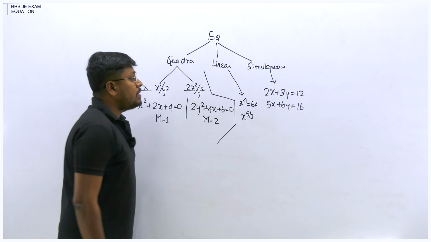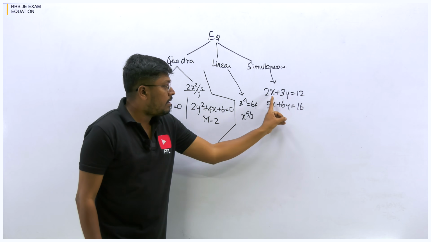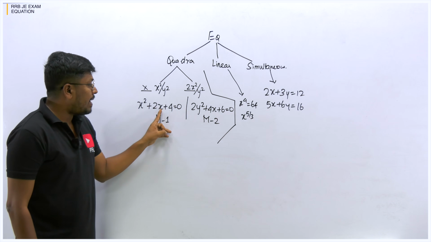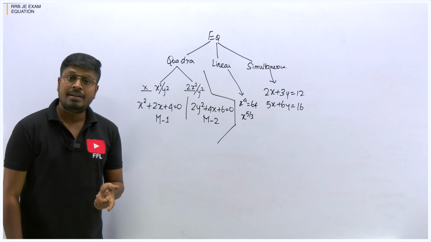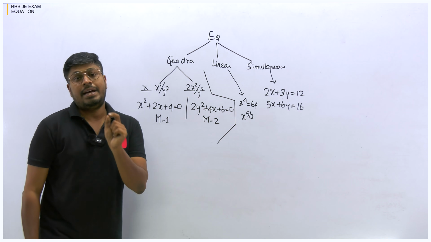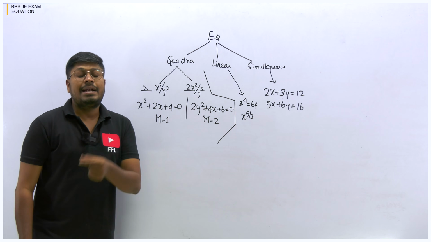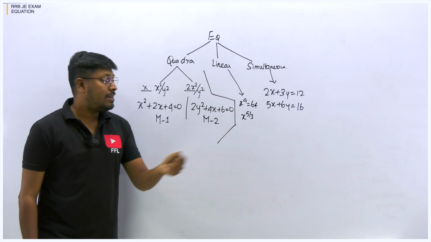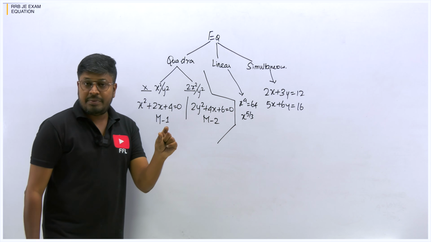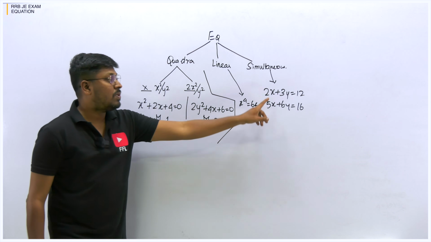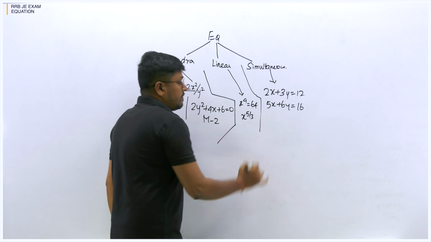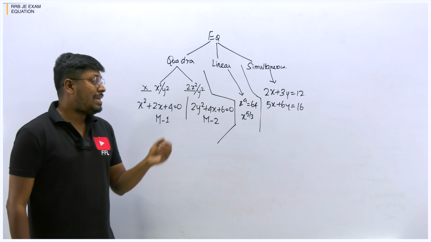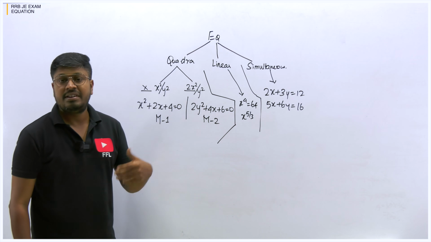What we have to do is, here you can see in a single equation we have both x value as well as y value. But here in the single equation we will have only x value, it is called a quadratic equation. So mostly 100% if an equation starts with x square, x and a constant, then it's a quadratic equation. If we have only x square or only x, then it is called a linear equation. In a single equation, if we have x and y, then it is called a simultaneous equation, right? So first you have to understand which model question it is and then solve it, because every model you have to solve in a different way, right?